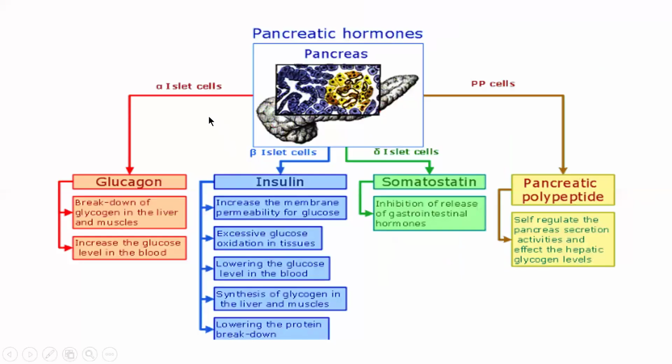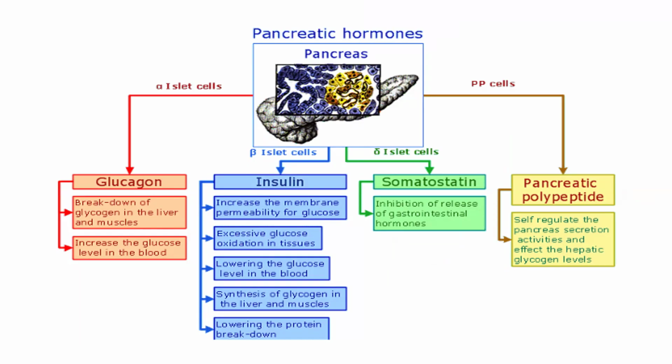Pancreatic alpha cells secrete glucagon, which breaks down glycogen, a stored form of glucose in your liver and muscle, increasing the glucose level in the blood. Insulin: when you eat carbohydrate meals, bread, chapati, rice, banana, etc., then after the breakdown of this carbohydrate, the glucose level increases.